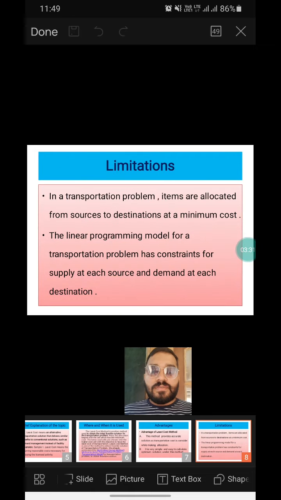Limitations. In the transportation problem, items are allocated from the source to destination at the minimum cost, and the limitation is the second. The linear programming model for the transportation problem has the constraint for the supply at each source and demand at each destination.